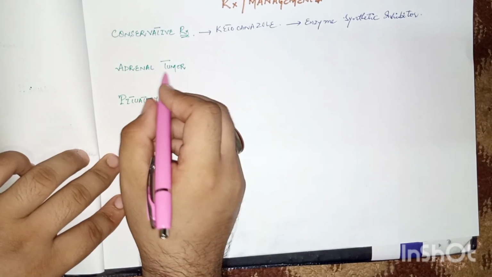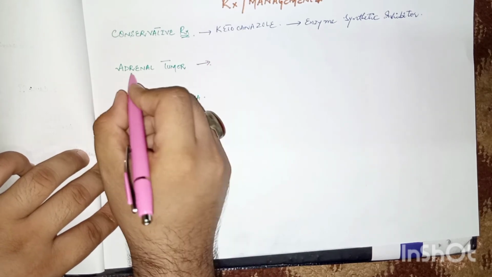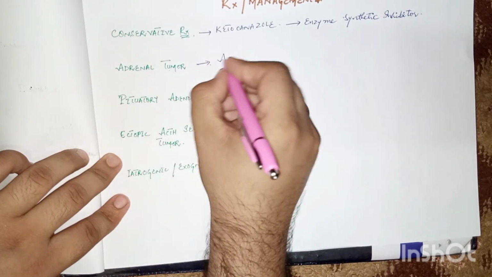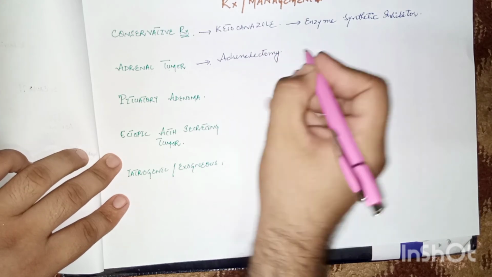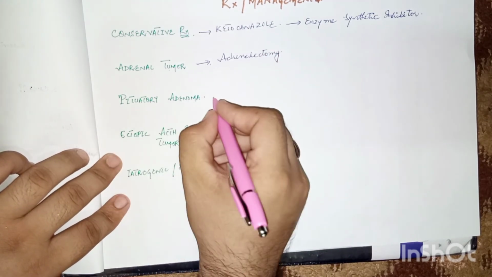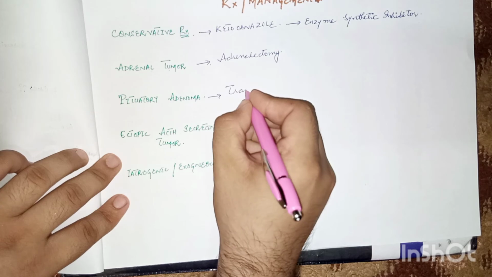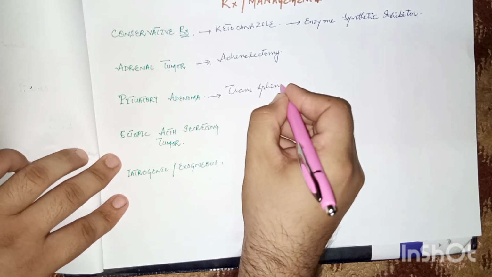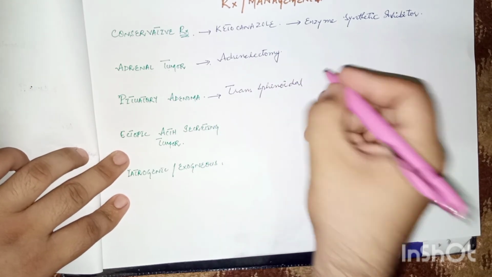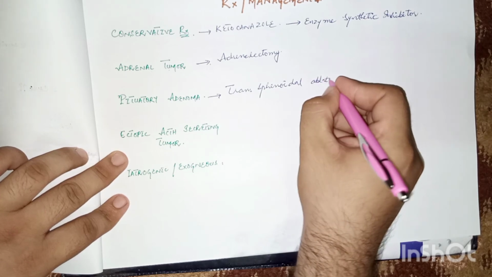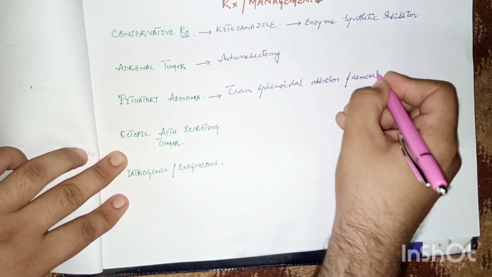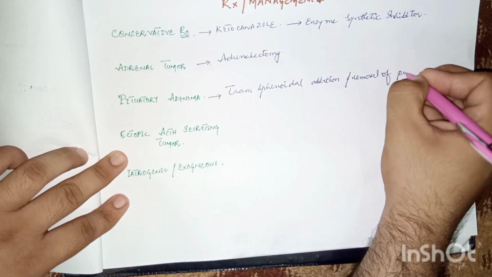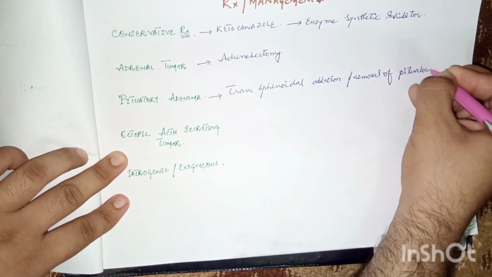If the cause for the Cushing syndrome is adrenal tumor, adrenalectomy, meaning removal of the adrenal gland, is the treatment of choice. If the cause is pituitary adenoma, then transsphenoidal ablation or removal of the pituitary adenoma is the treatment of choice.